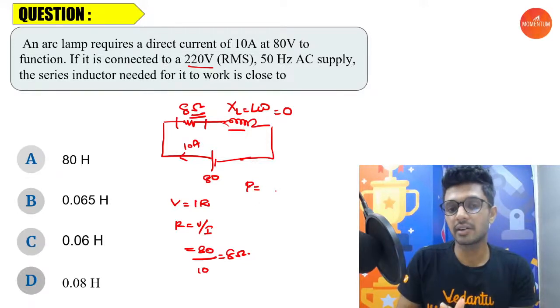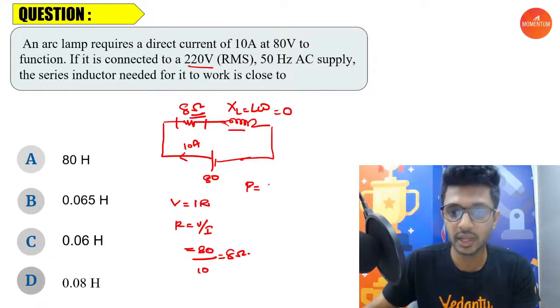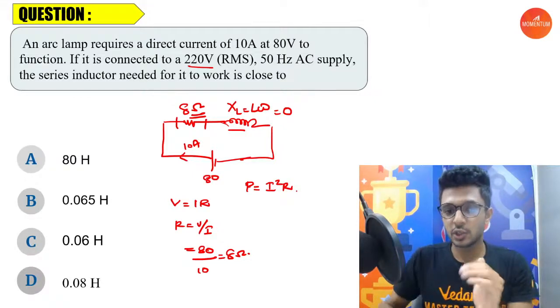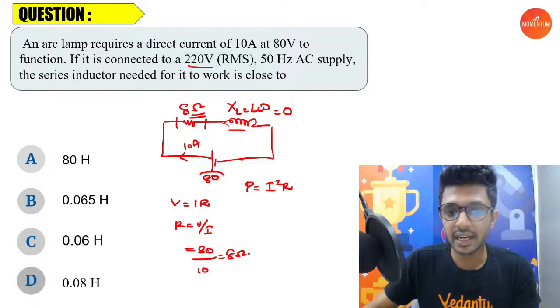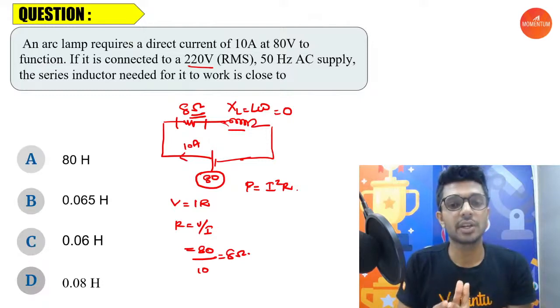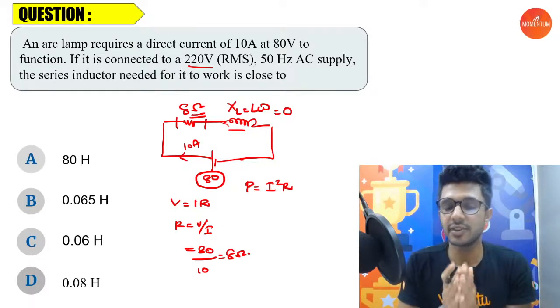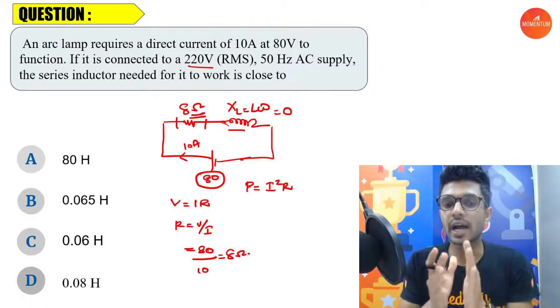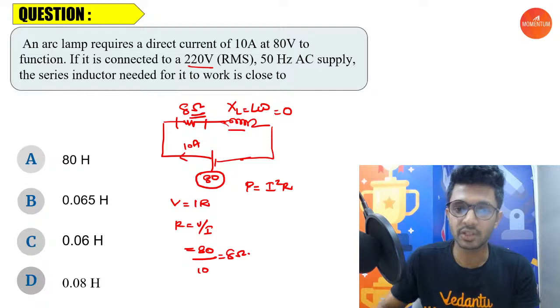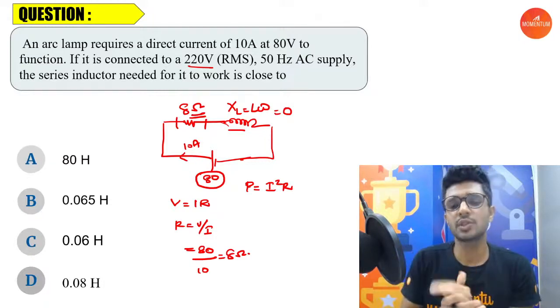What is the power formula? We can use any of the formulas that we all know. Let me use the formula I square R, right? So initially when you were providing a direct current, the power is calculated as I square into R, because I have already told you when the direct current is being applied, the inductor doesn't have any effect on the circuit, right? So power is equal to I square into R, and what is the value for I here? 10 ampere into the resistance value.